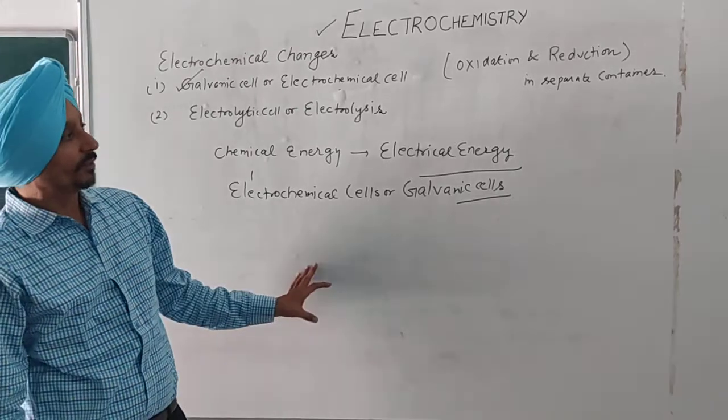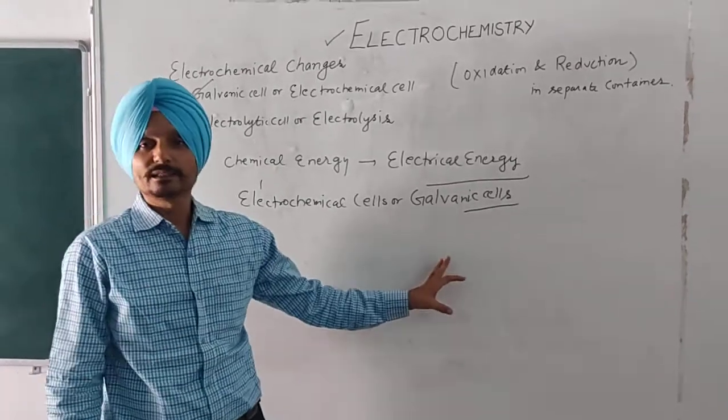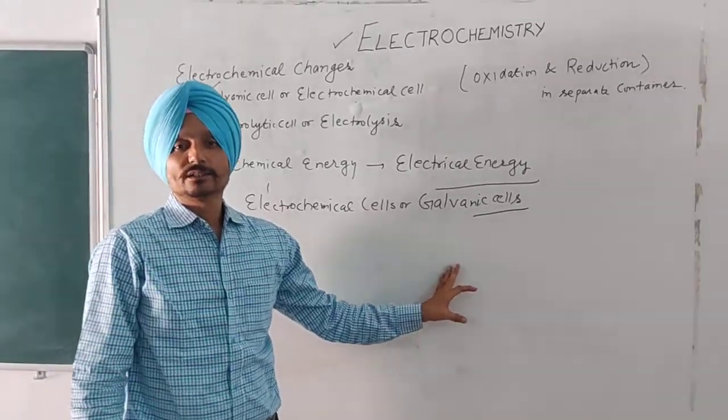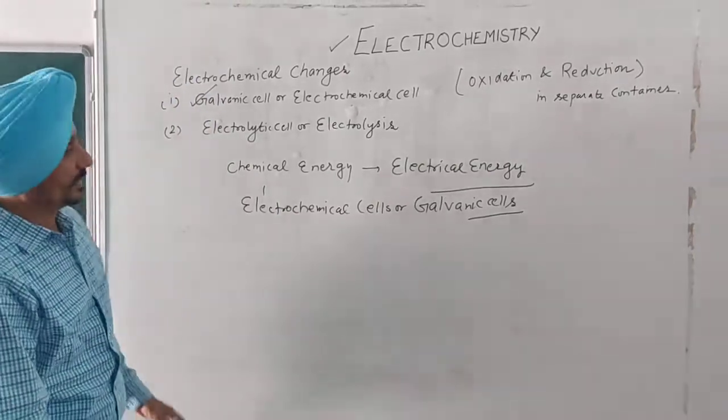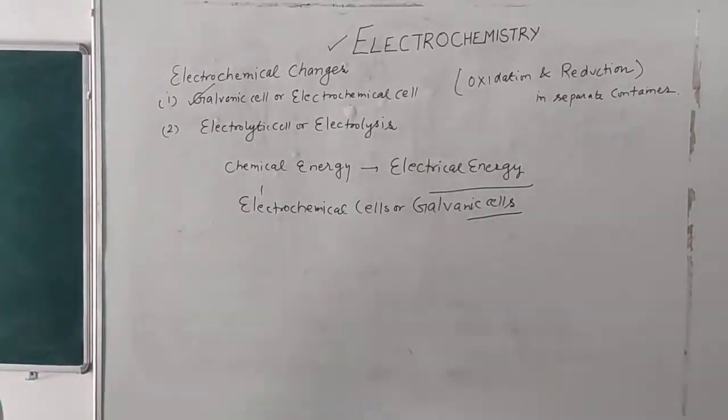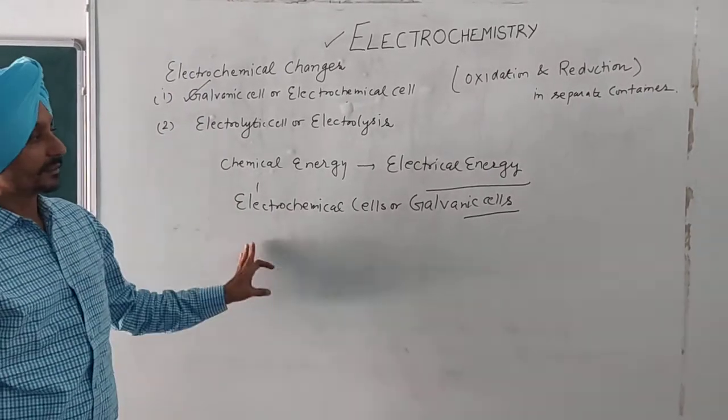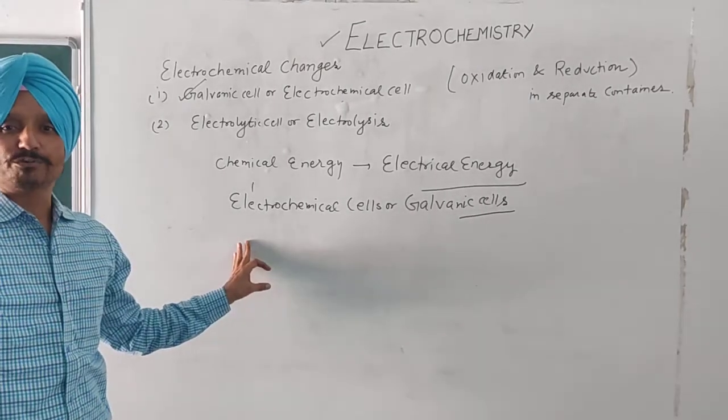Let us discuss the working of an electrochemical cell, namely the Daniell cell, which was invented by a British chemist John Daniell in 1836 with the help of redox reactions.